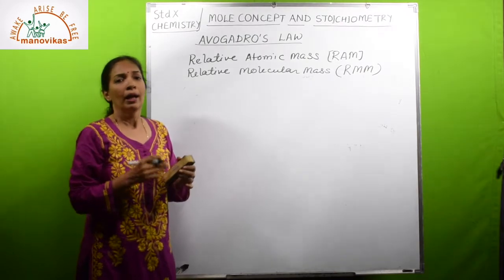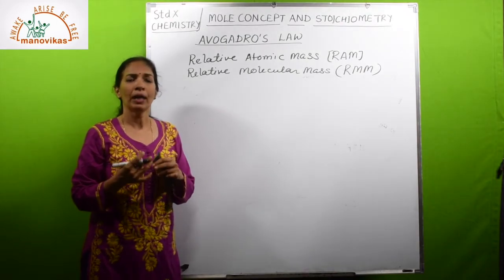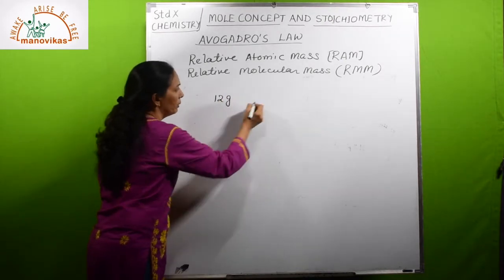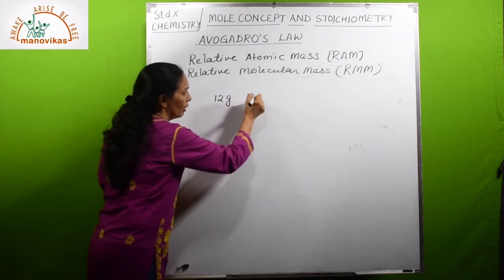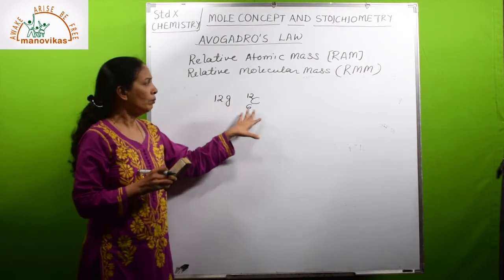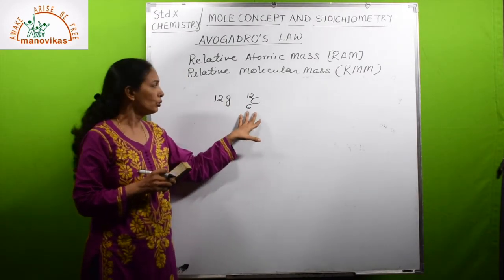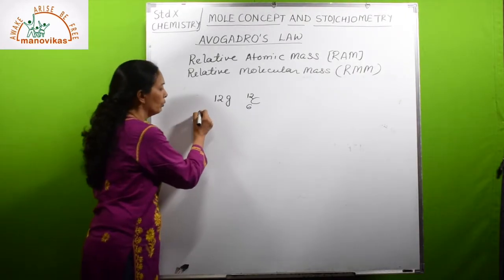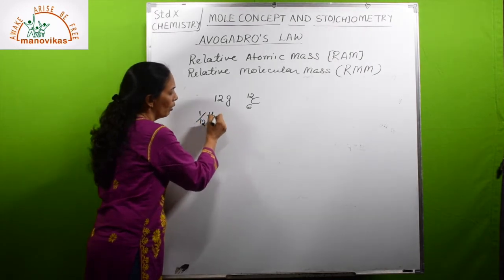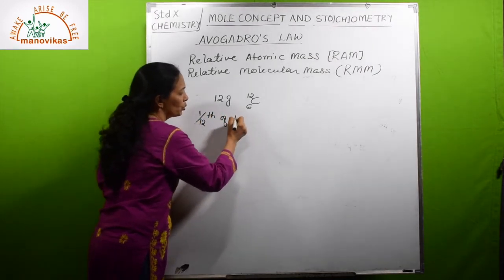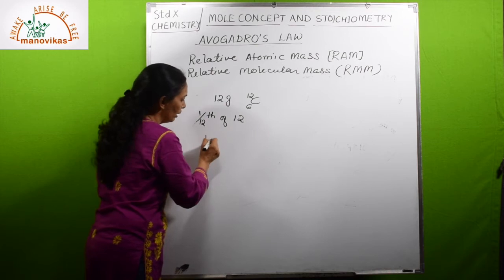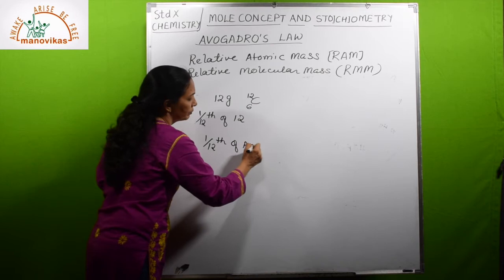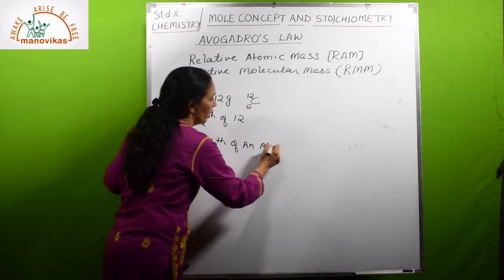Later it was found that mass of an atom of carbon 6 12 isotope is 12. Comparison was done with 1/12 of the mass of an atom of carbon 6 12.